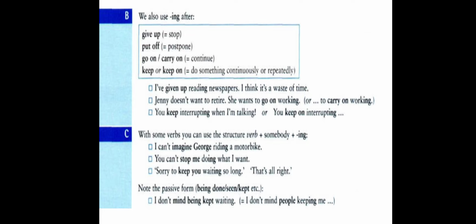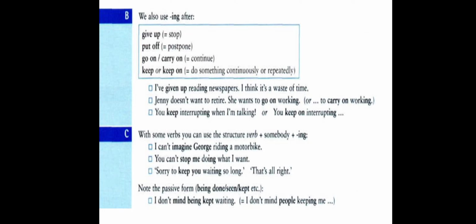If we look at these verbs here, give up, put off, go on, keep on, we find what comes after the verbs. We have prepositions up, off, on, and we know in English that prepositions are followed by nouns, and if we don't have real nouns, we can sometimes use verb plus ing. Nouns derived from verbs such as writing, going, playing.